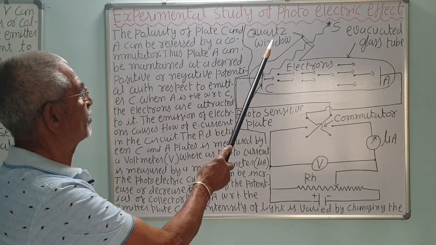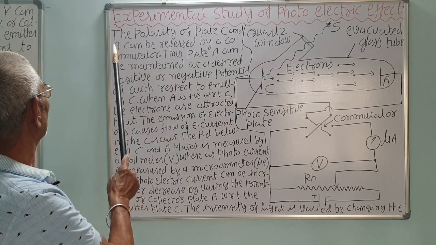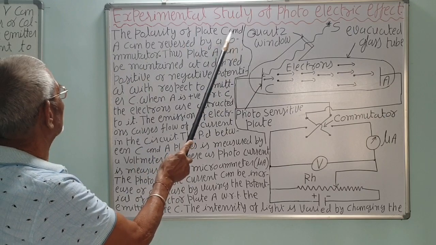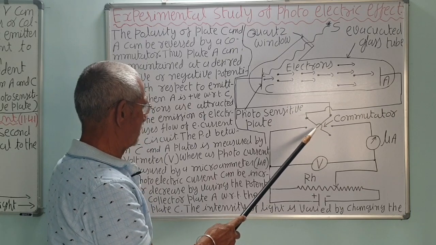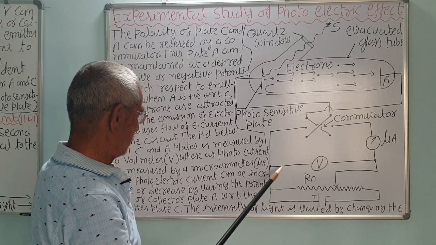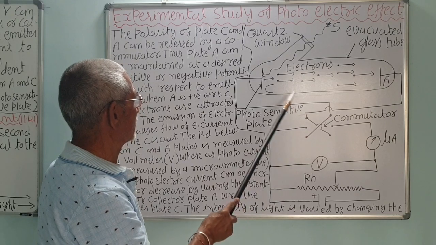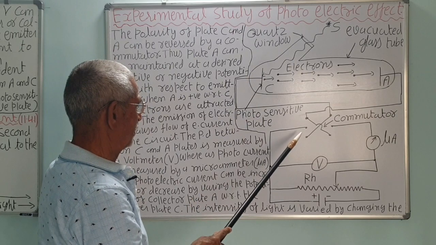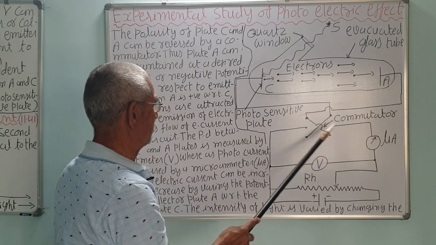The experimental study of the photoelectric effect continues from yesterday's lecture. The polarity of the plates C and A can be reversed by a commutator. This is a plug commutator, and the polarity of these plates C and A can be changed. If this is a positive end, and this is connected with this, the C will be positive, correct? If this is connected with this, then A will be positive and C will be negative.